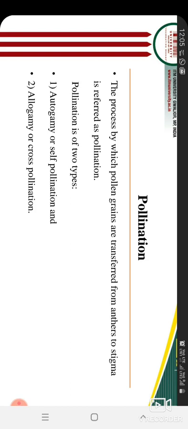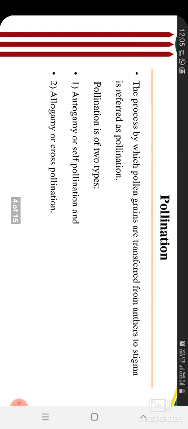The process by which pollen grains are transferred from the anther to the stigma is referred to as pollination. In this line, many of you know what anther and stigma are, and many of you may not know.